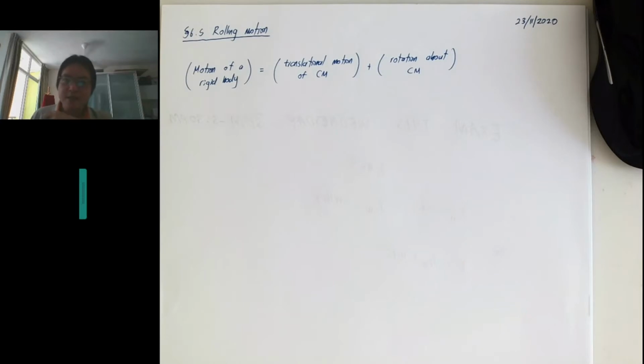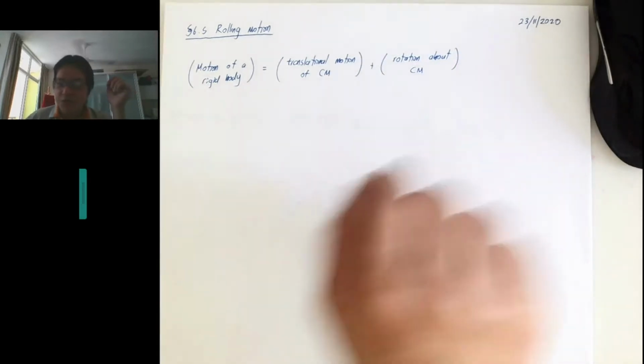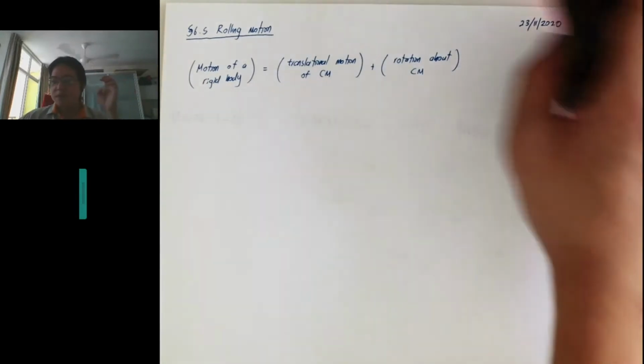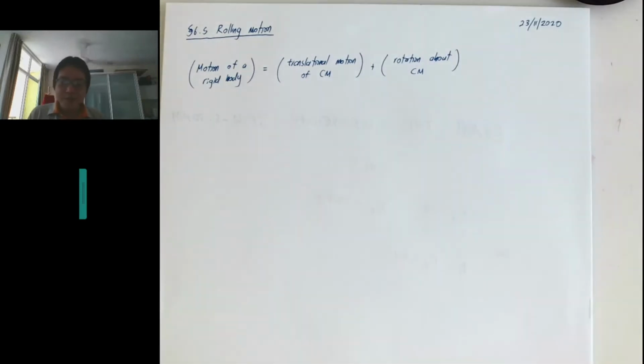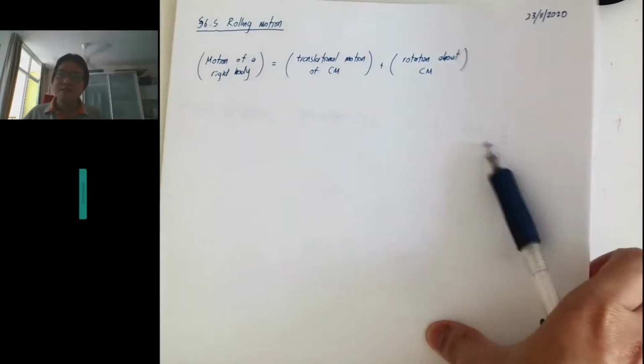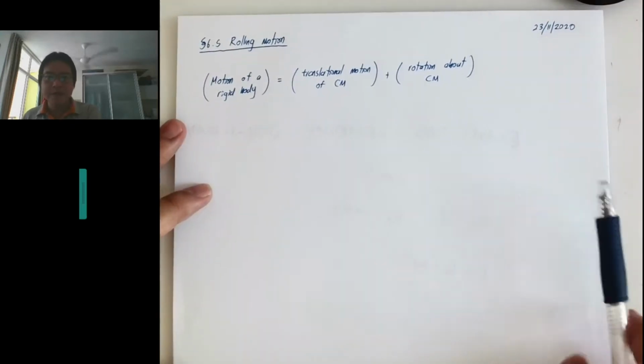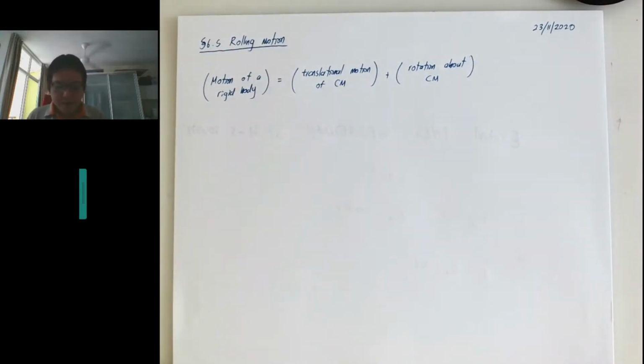And I think today is going to be a bit of a relaxed lecture as well, because after finishing rolling motion, I don't want to start a new chapter, because you already have so many things to be studying, right? Chapters 1 to 5. So I will start chapter 7 on next Monday after our exam. But let us finish off rolling motion, right?